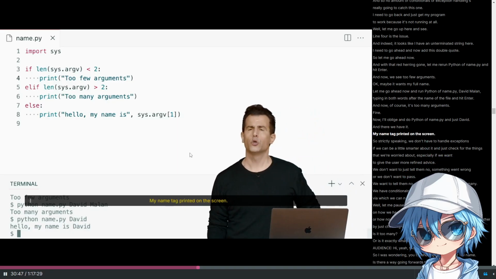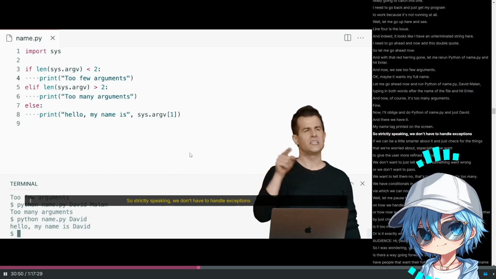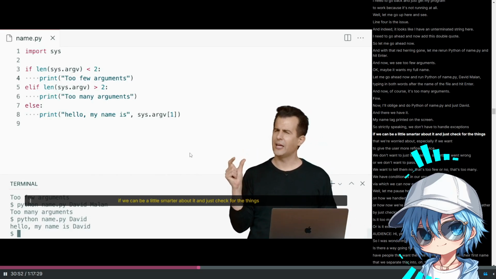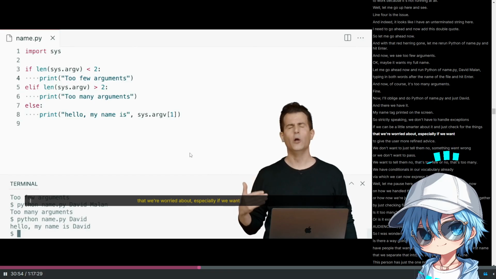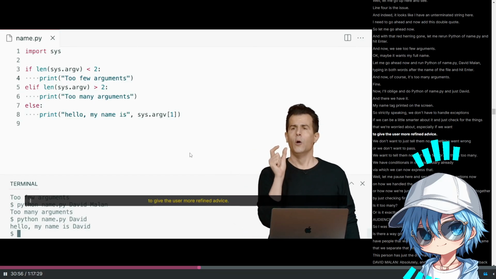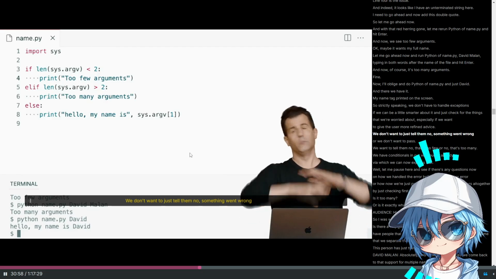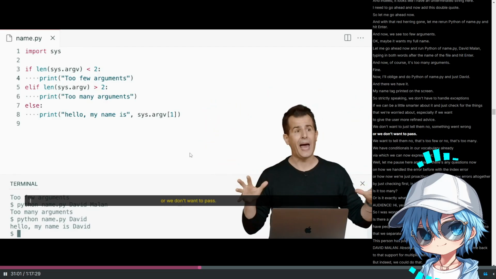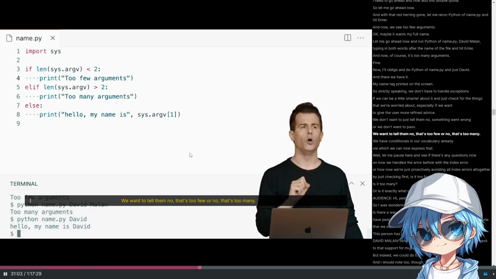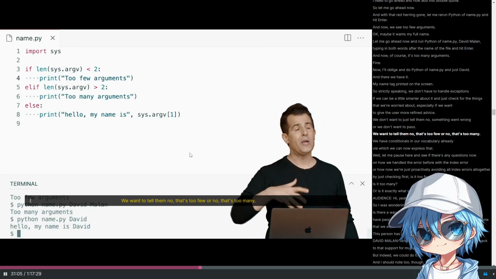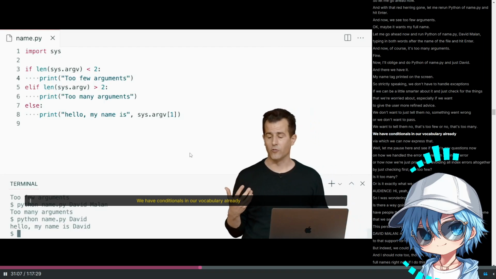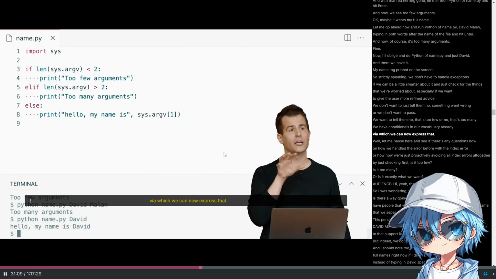So strictly speaking, we don't have to handle exceptions if we can be a little smarter about it and just check for the things that we're worried about, especially if we want to give the user more refined advice. We don't want to just tell them, no, something went wrong, or we don't want to pass. We want to tell them, no, that's too few. Or, no, that's too many. We have conditionals in our vocabulary already via which we can now express that.